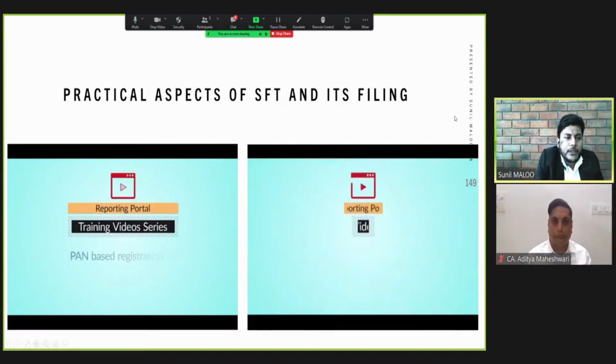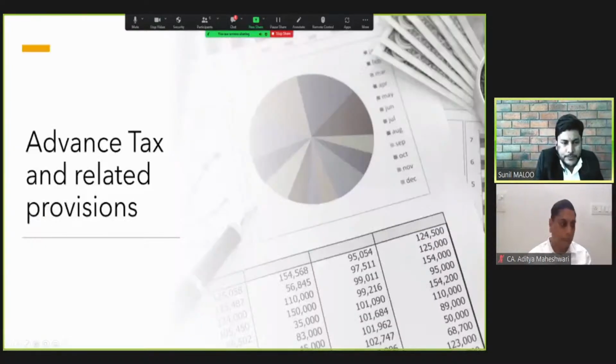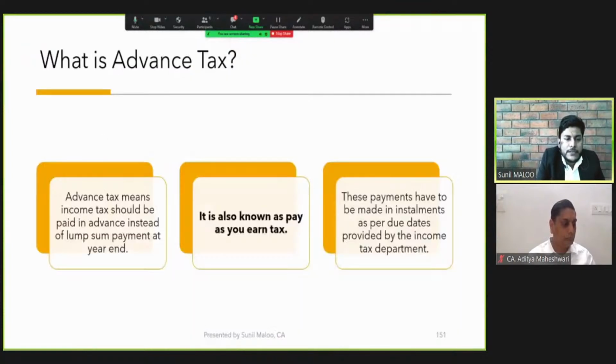The next and last topic of our discussion is advance tax and related provisions. So what is the meaning of advance tax? Advance tax means income tax should be paid in advance instead of as a lump sum payment at the year end. It is also known as pay as you earn tax. These payments have to be made in installments as per the due dates provided by the income tax department. So as the name suggests, advance tax means we need to pay tax in advance, pay as we earn.